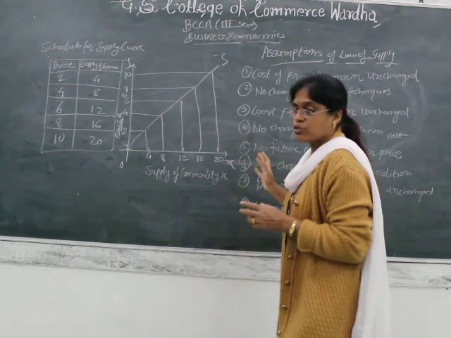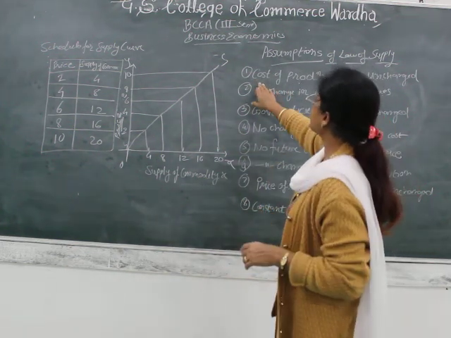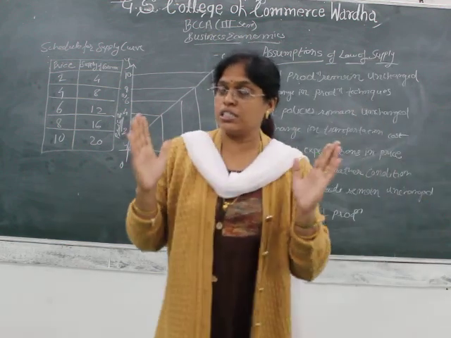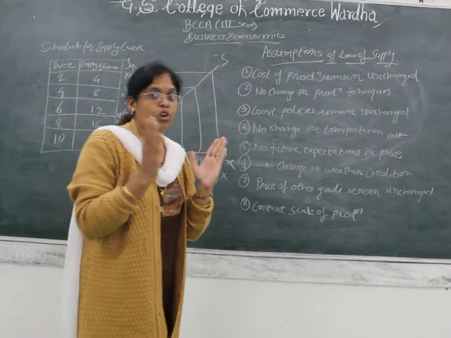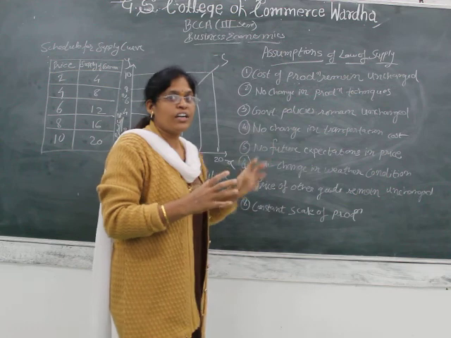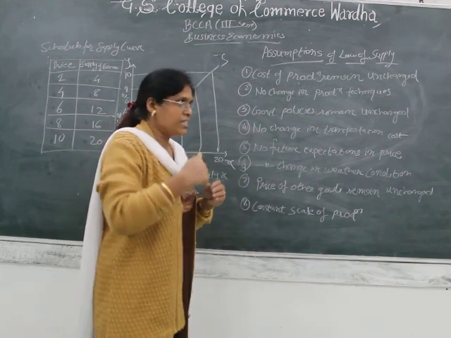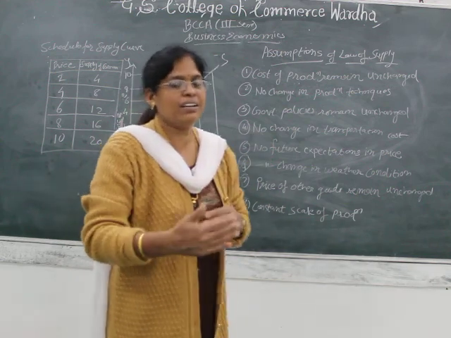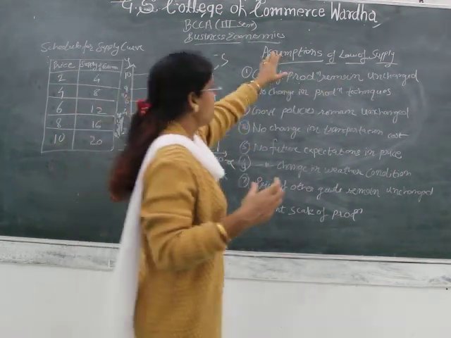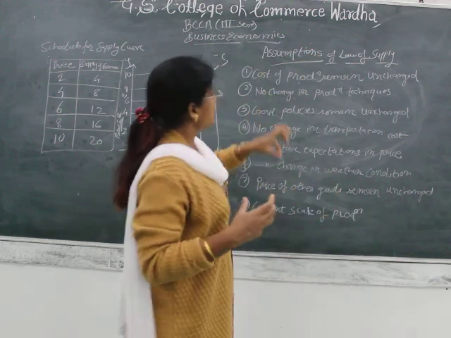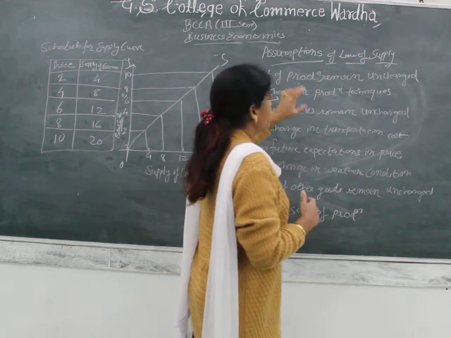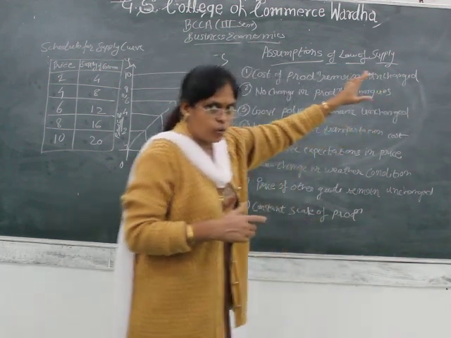So what are the assumptions of the law of supply? The very first assumption is that the cost of production remains unchanged. Assumptions means something is assumed, and that assumption is that the cost of production remains unchanged. Whatever the producer has incurred as capital in his production, the cost of production remains unchanged.